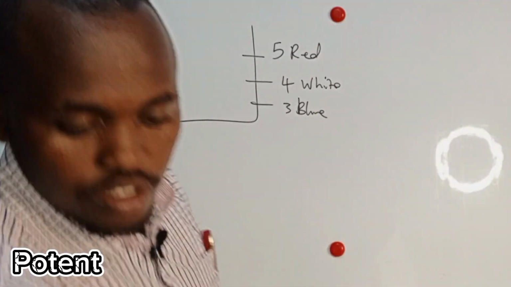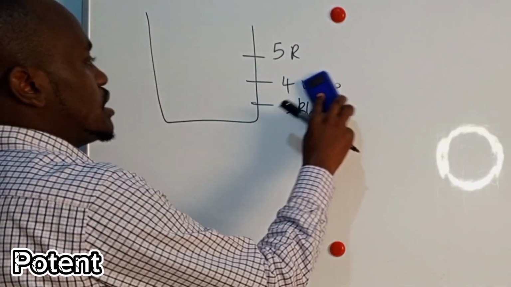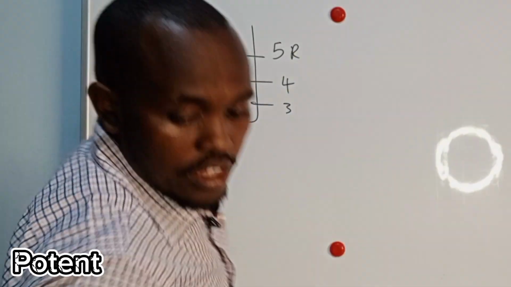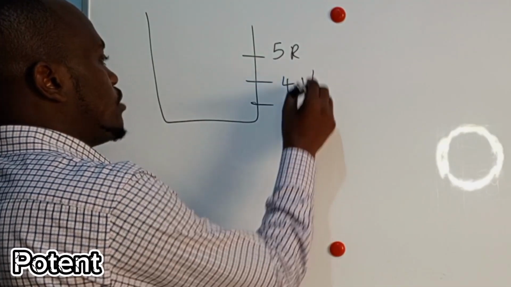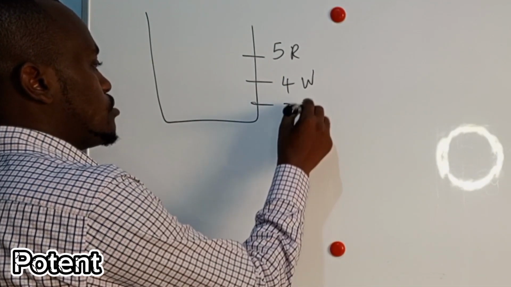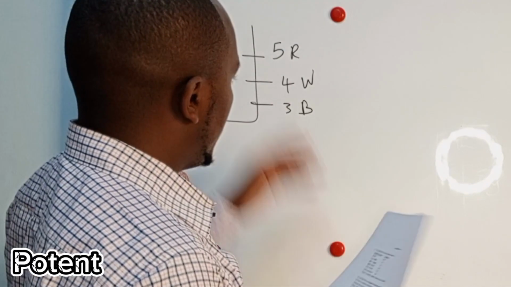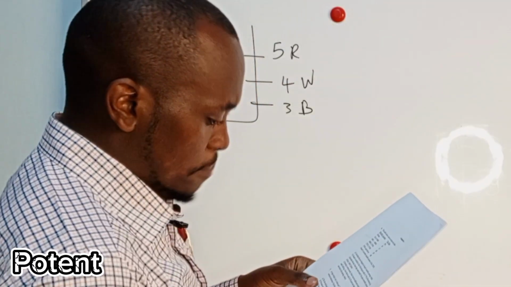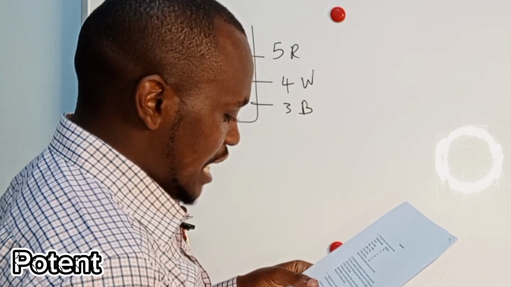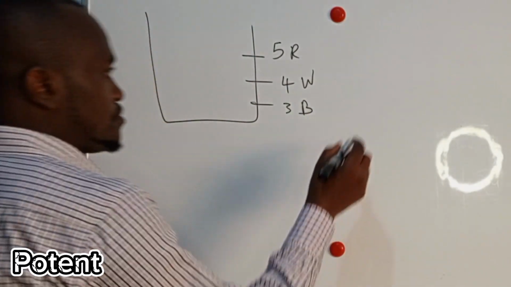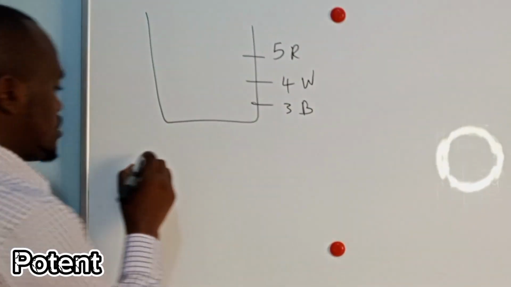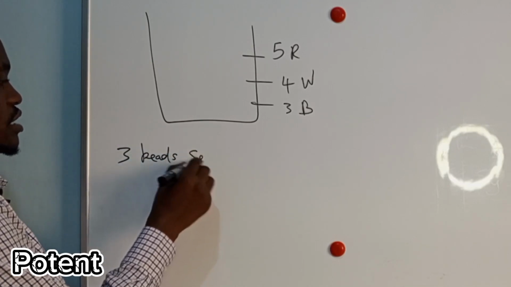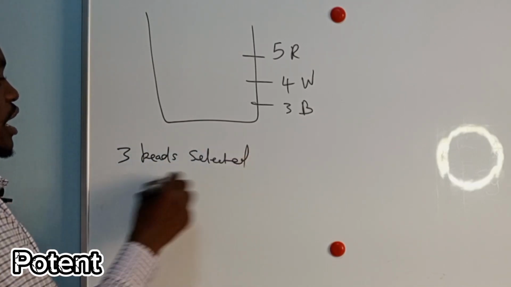So let me just use the initials to represent them. So you have 5 red, 4 white, and 3 blue beads. 3 beads are selected at random.